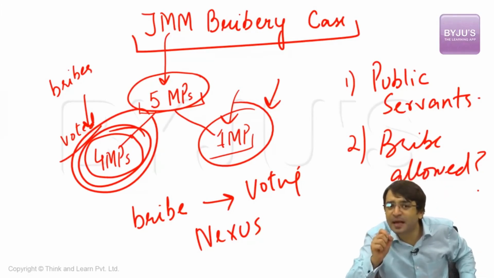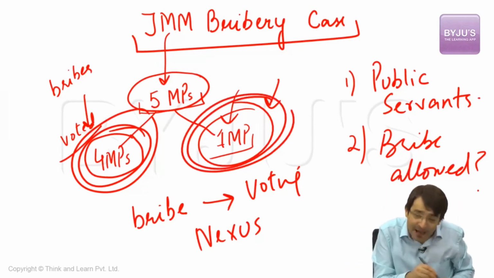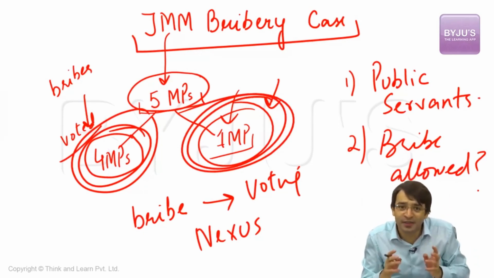That means the bribe was given. But why was the bribe given? To vote in one way or the other. For that, the Supreme Court cannot prosecute these individuals. But in the case of one MP, the bribe was given, but he did not vote. So there is no nexus between bribe and voting.